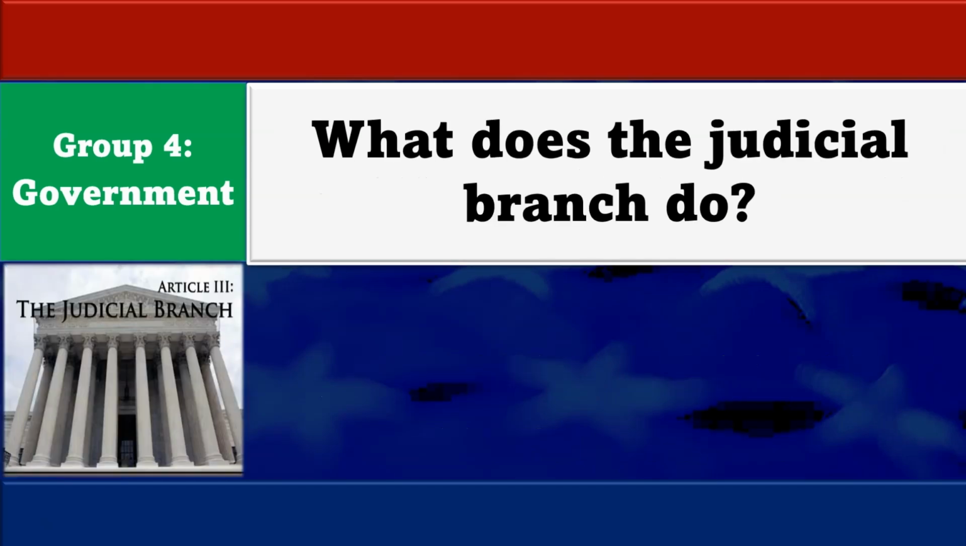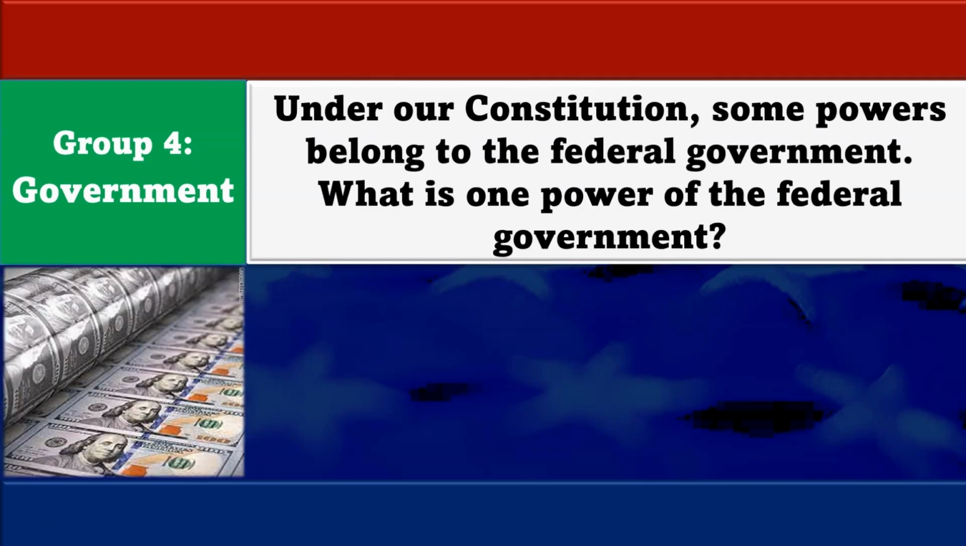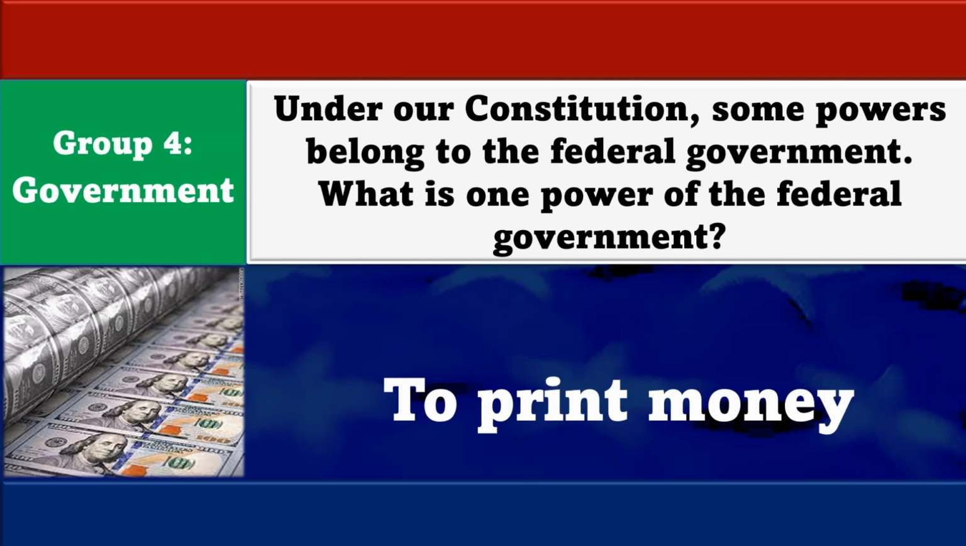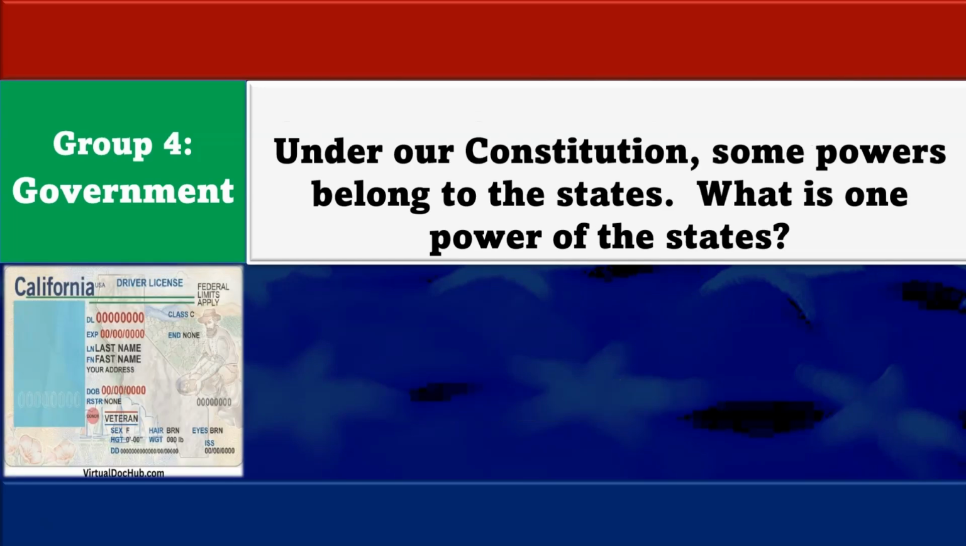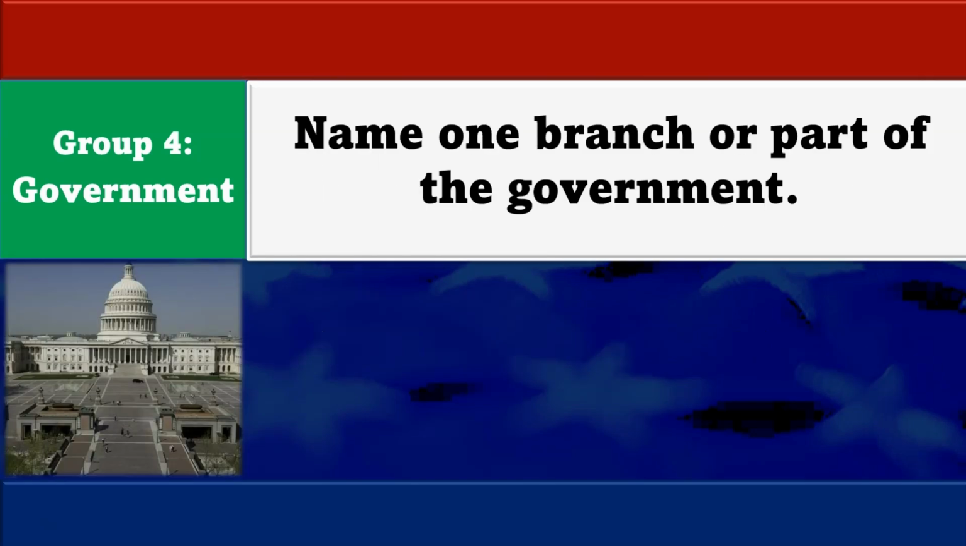What does the judicial branch do? Reviews laws. Under our Constitution, some powers belong to the federal government. What is one power of the federal government? To print money. Under our Constitution, some powers belong to the states. What is one power of the states? To give a driver's license. Name one branch or part of the government.